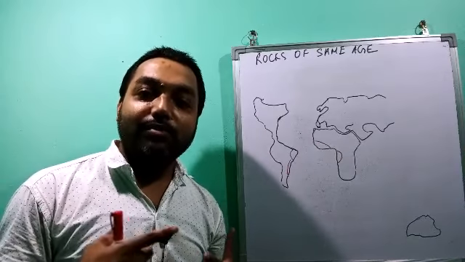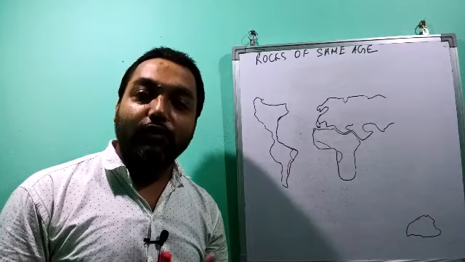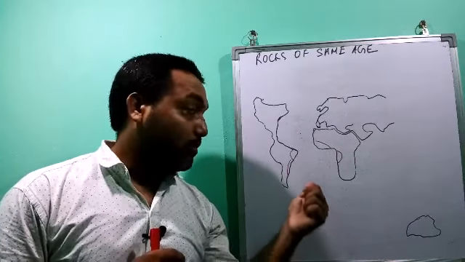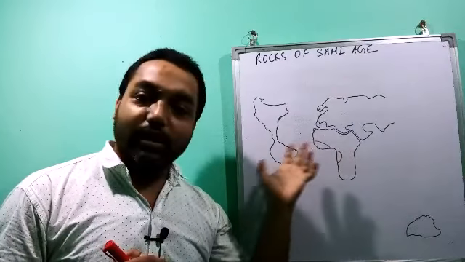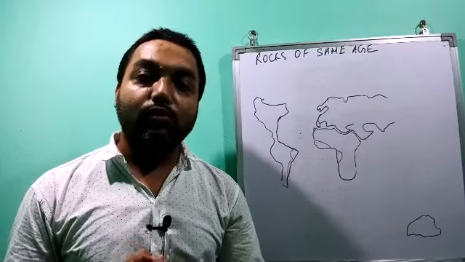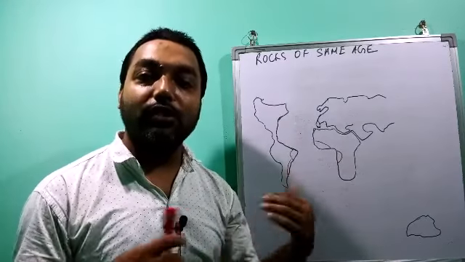From that it is presumed that someday these two continents were together. The same rock has formed in this part and that part, because in both areas the climate is quite different, so it is not possible to form the same kind of rock here and there in two different climates.